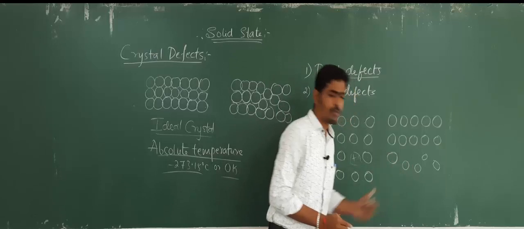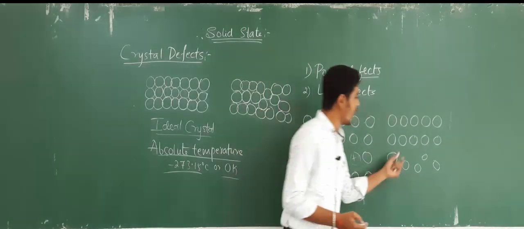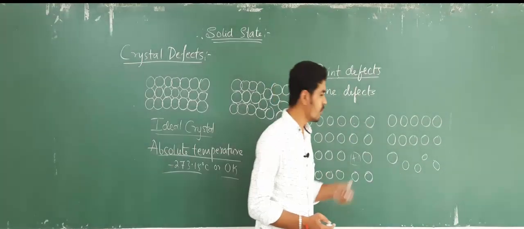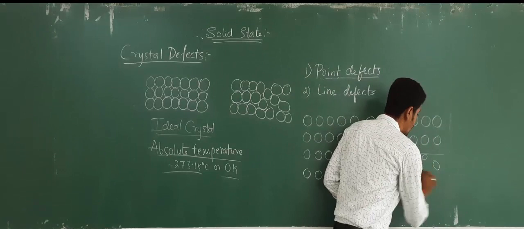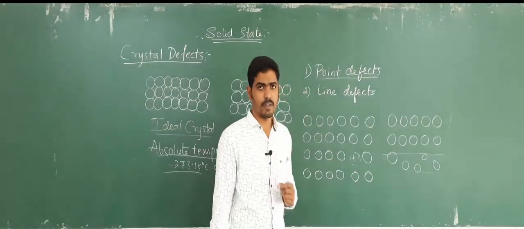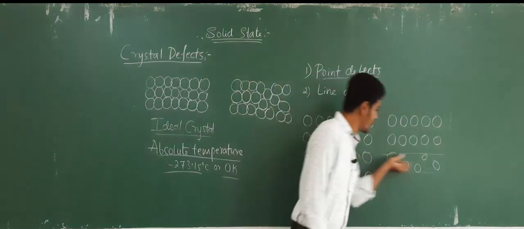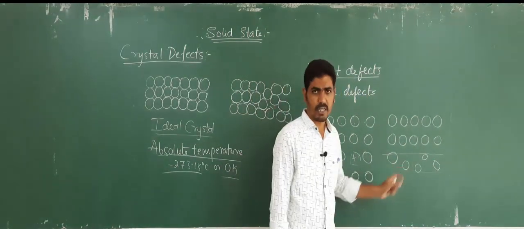As you observe here, the defect is not only found around a point, but is present throughout this row. Throughout this entire row you will find the defect, or this particular line will be filled with defects.